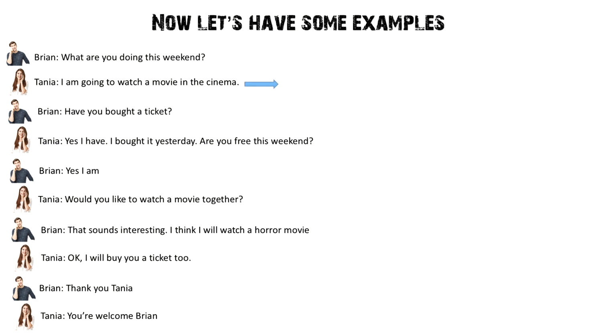For example, the second line from the conversation, Tanya said, I'm going to watch a movie in the cinema. You see that this activity had been planned before. Why? Because you see there are some signals and also events, that Tanya had bought a ticket.